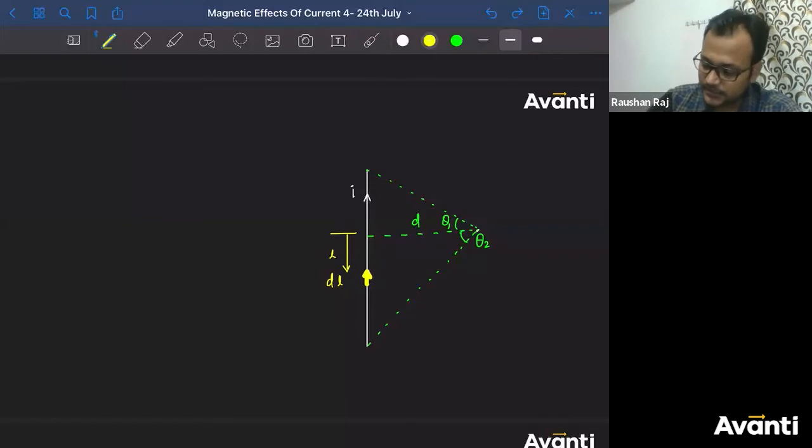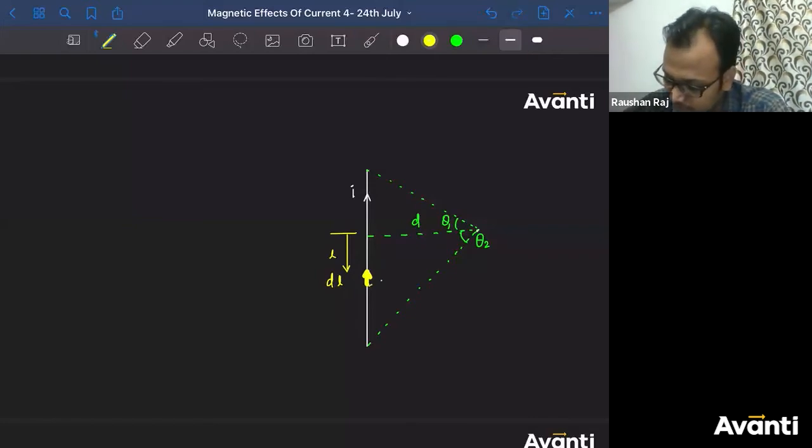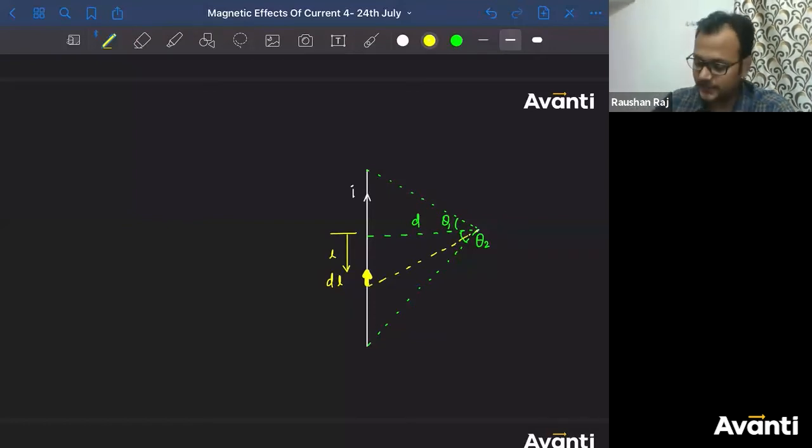So let me say the angle made by this dl from this end, and with this point is, let's say, phi.